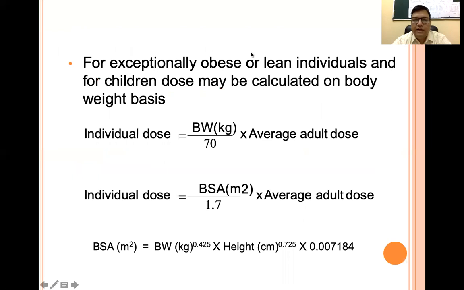So for exceptionally obese or lean individuals, or for children, dose may be calculated on the body weight measurements, like individual dose is equal to the body weight upon 70, into the average adult dose, or the individual dose is the body surface area divided by 1.7, into the average adult dose, and the body surface area is calculated using the body weight and the height of the individual. So with this formula we can come to know about the individual dose.